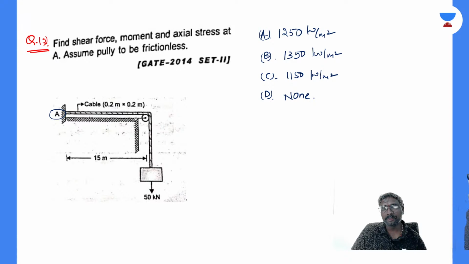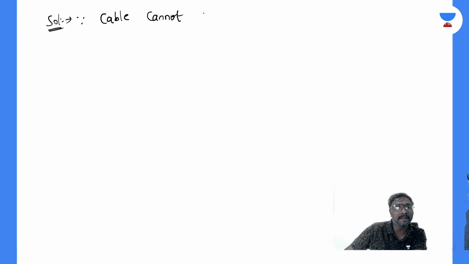Find shear force, moment and axial stress at A. Assume the pulley to be frictionless. Okay, shall I solve? Can you expect this pulley cable to carry the shear force and the bending moment? Since the cable cannot carry shear force and bending moment, right?